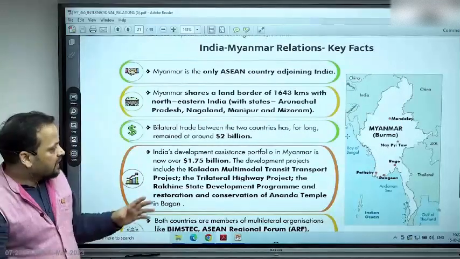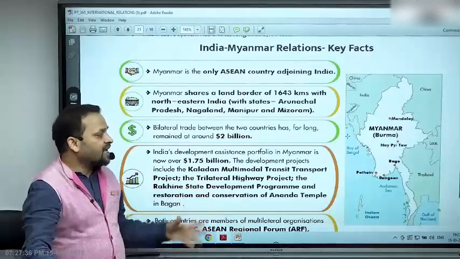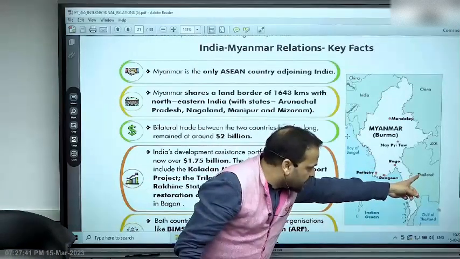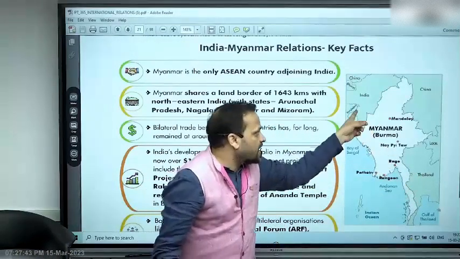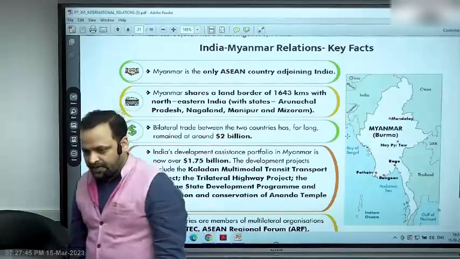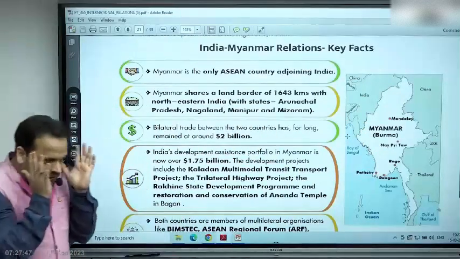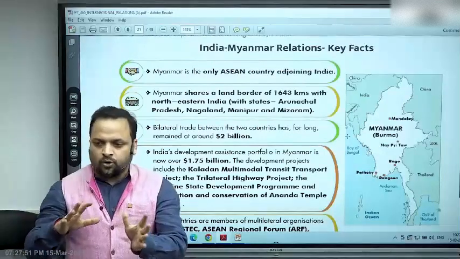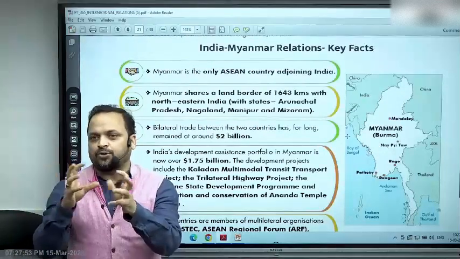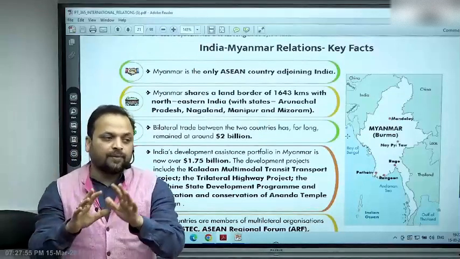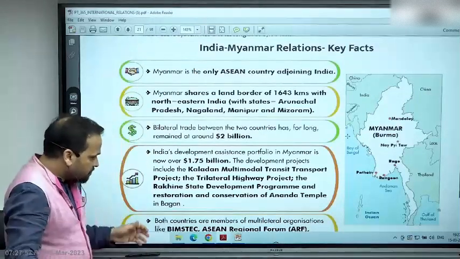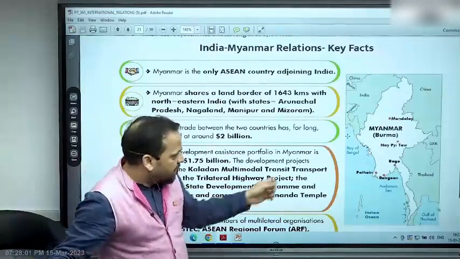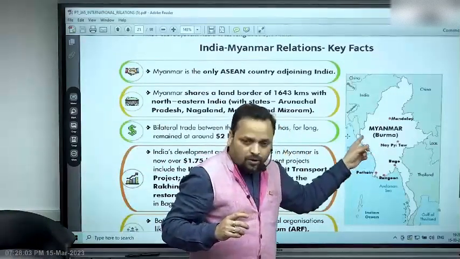Then you have the trilateral highway project. It's a highway which aims to connect Thailand, Myanmar and India. Both of them were conceptualized in the same time frame, 2003-4. Both of them were supposed to be completed by 2020, 2022. Both of them are not complete. And the Rakhine State Development Program. Where is Rakhine? This is Rakhine province.